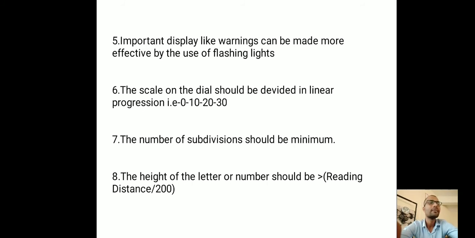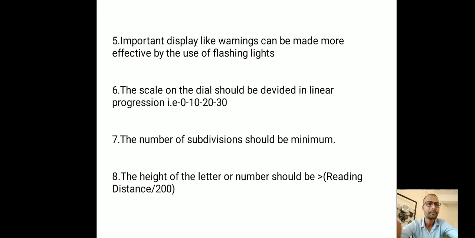Suppose we take the example of the fuel level indicator. In that fuel level indicator, if your fuel level goes down below the specific range, then continuously that fuel level indicator symbol keeps flashing. Correct, no?